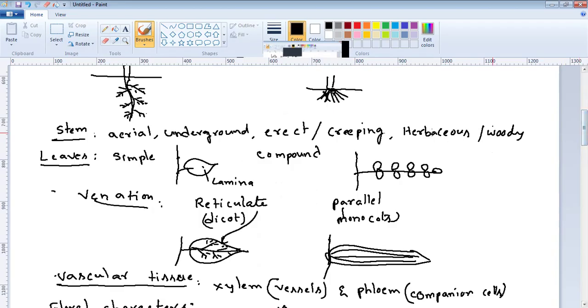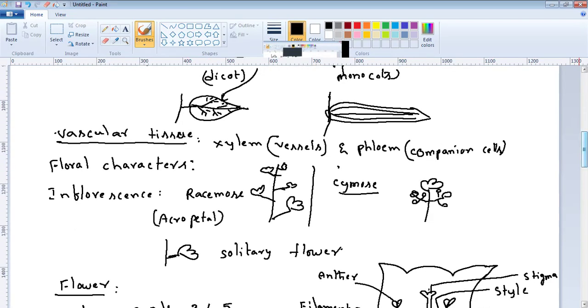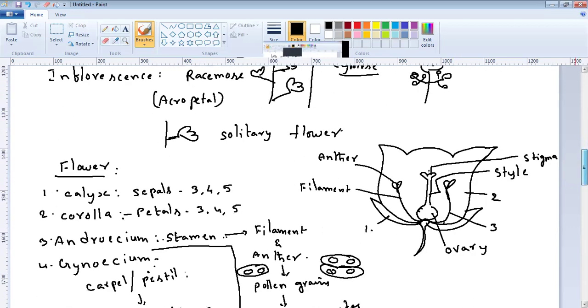Leaves are either simple or compound. They have reticulate venation or parallel venation. Vascular tissue is well developed. An advanced feature of xylem is the presence of vessels. Similarly, phloem also bears companion cells. So, floral characters. Inflorescence may be racemose or cymose. In some plants, there is no inflorescence, only solitary flowers.